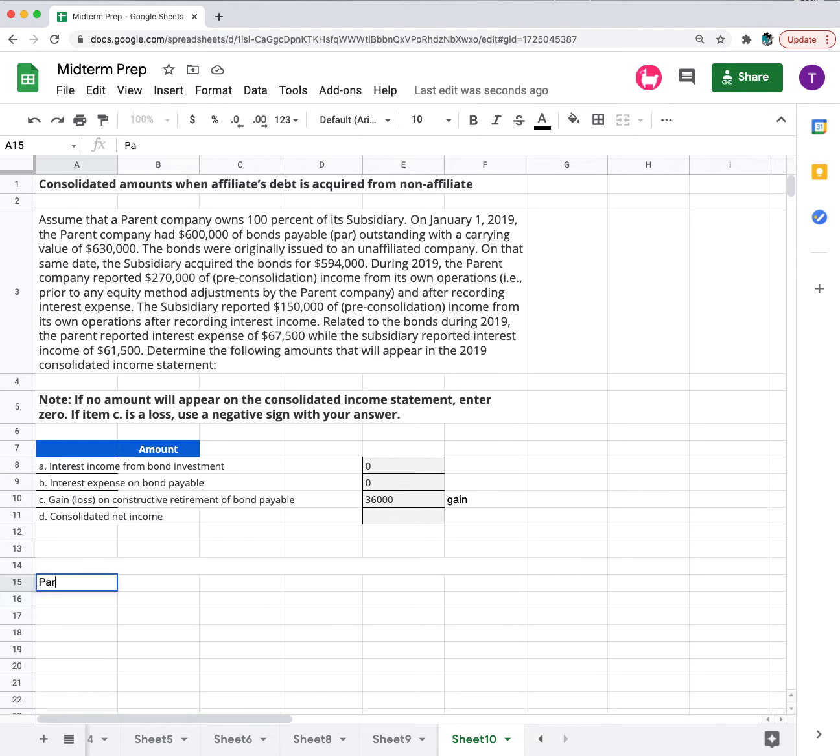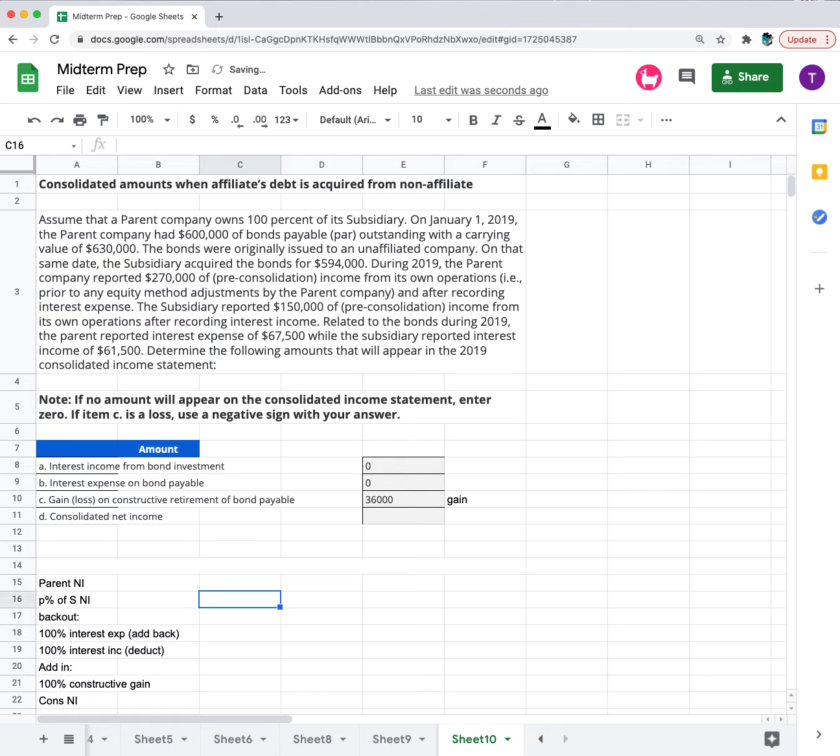So we'll have the parent's net income, the parent's percent of the subsidiary's net income, and then we'll back out 100% interest expense, which we're adding back, and then 100% interest income, which we need to deduct, and then we add in the 100% constructive gain, and that'll give us consolidated net income.